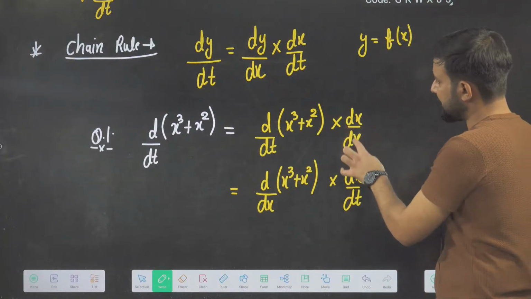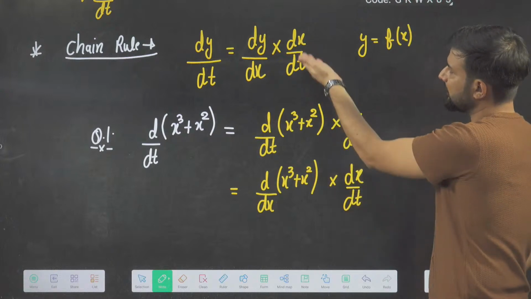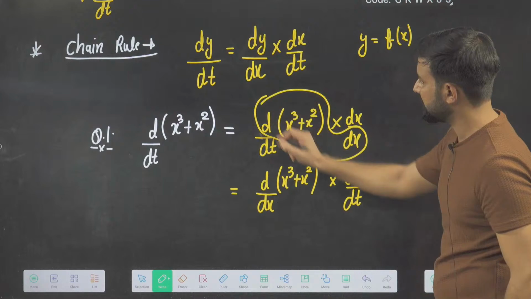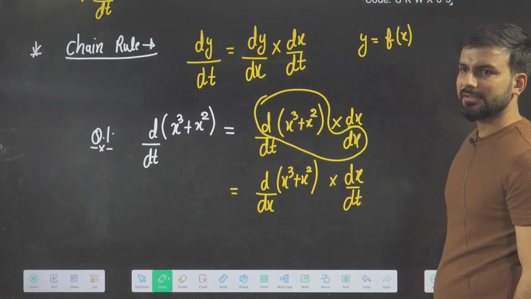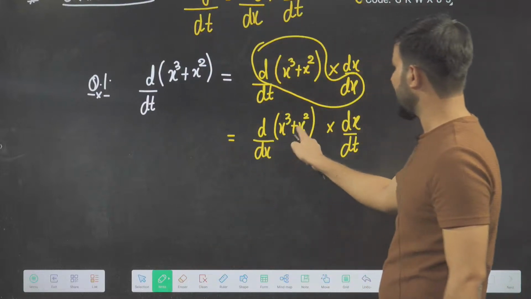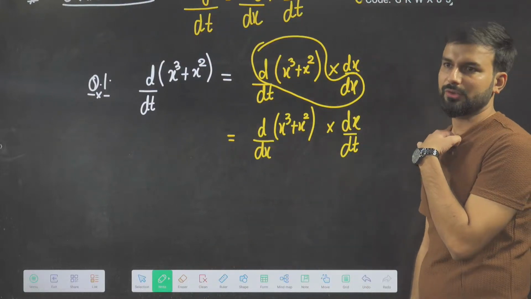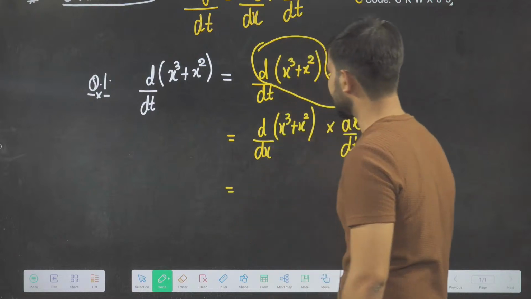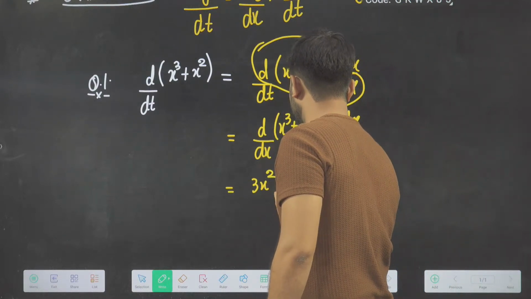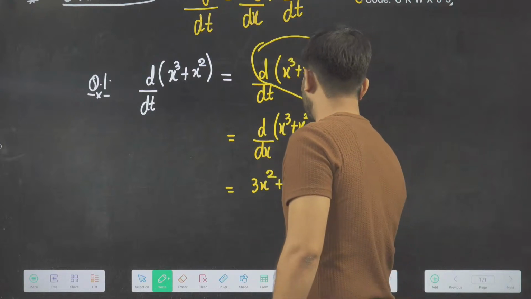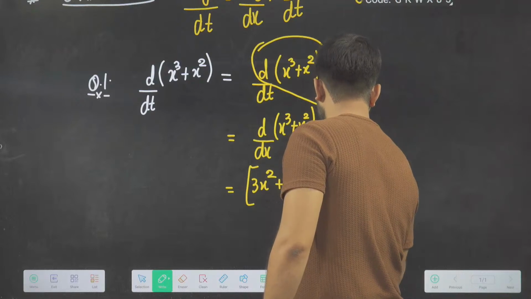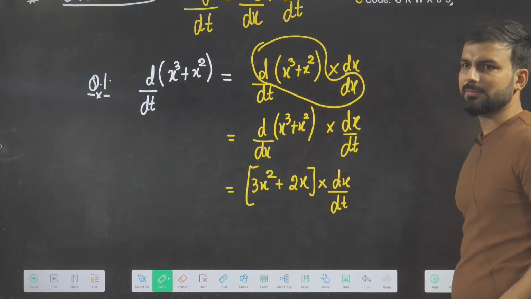What did I do? I just multiplied by dx, the same as I did earlier. So I utilized this, and what I'm left with is dx by dt. Now tell me, do I know the differentiation of this or not? Yes, sir, we know. So what answer will we get? 3x square plus 2x, and we are left with dx by dt.